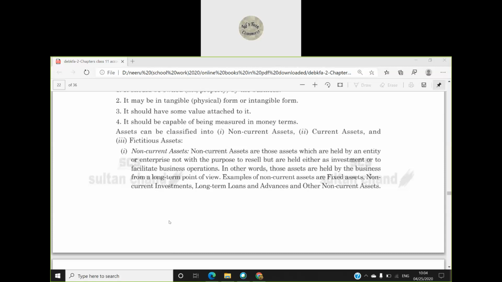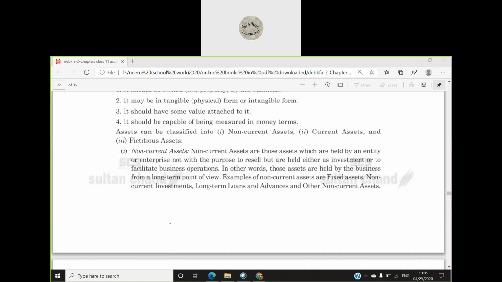Now, coming to assets, we have understood the meaning of assets. Assets can further be divided into non-current assets or fixed assets, current assets and fictitious assets. I think in the video also you understood about fixed assets and current assets. Non-current assets are those assets which are held by a business not with the purpose to resell, but are held either as an investment or to facilitate business operations.